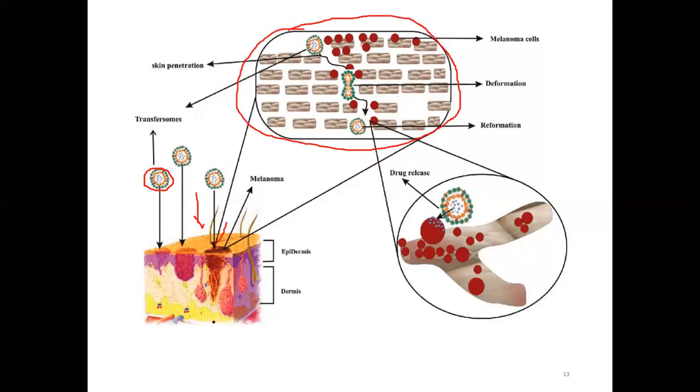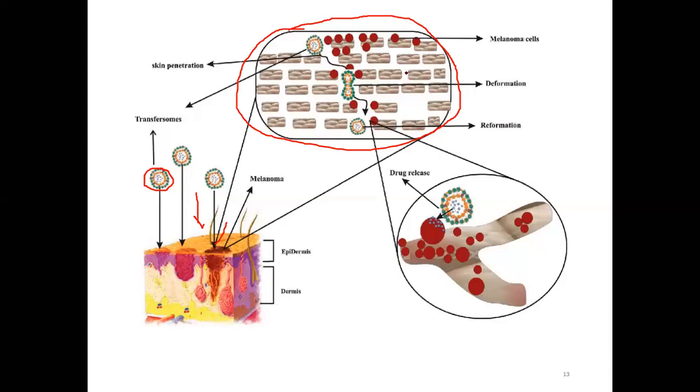So this is how you are applying the transferasome on the skin. The picture of that is taken, that is a melanoma, and these are the cells. Melanoma cells. I hope you are understanding this concept.